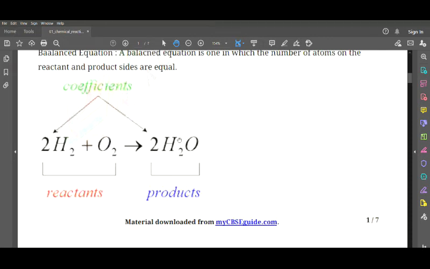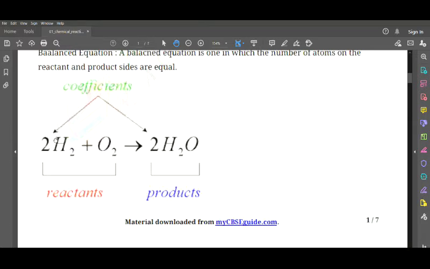Water is formed by the combination of hydrogen and oxygen molecules. We take H2 hydrogen plus O2 oxygen to get H2O, but you see that the total number of atoms on the reactant side and product side are not the same. So we need to balance it.